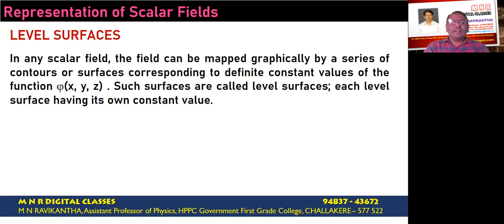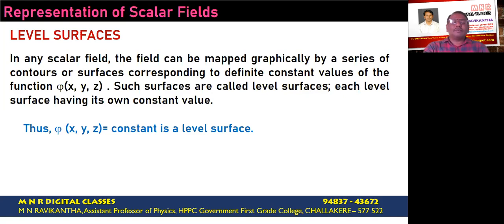So if in a space, we join all such points having the same value of the scalar point function, then the line which joins them, be it a line, a surface, or an arbitrary curve, whatever it may be, represents a level surface corresponding to that given physical quantity.